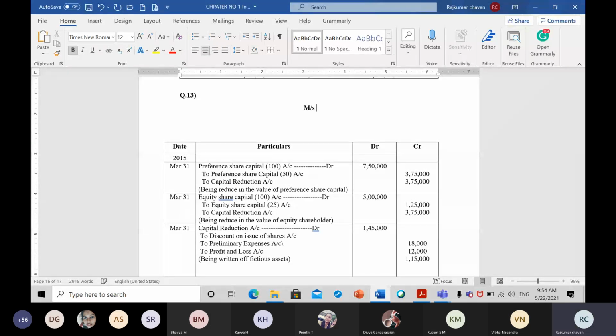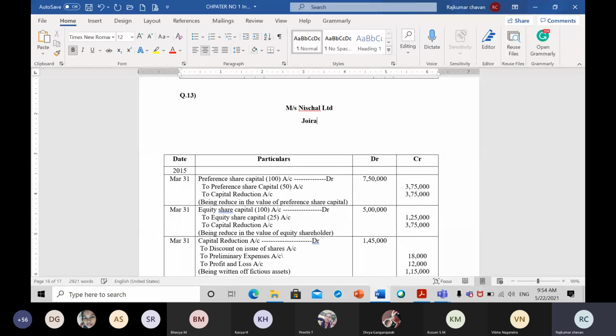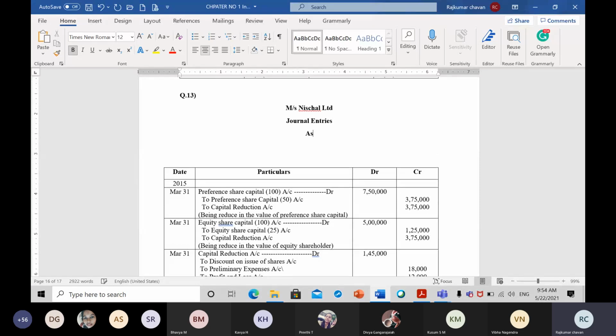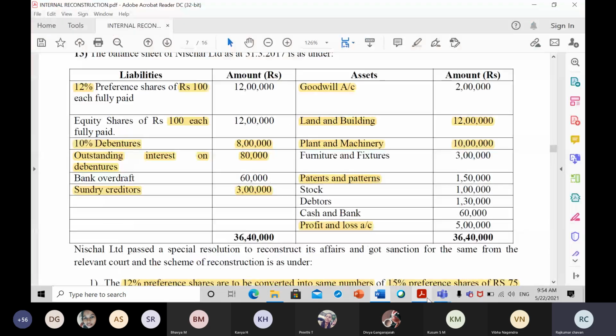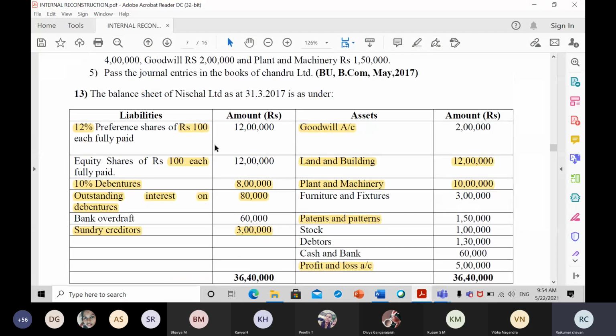So let us write the company name, Messrs. Nishal Limited. We have to pass the journal entries. I hope you have been drawing the format. As on 31st of March 2017.